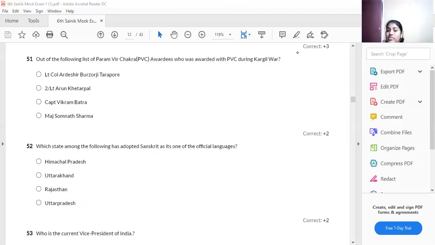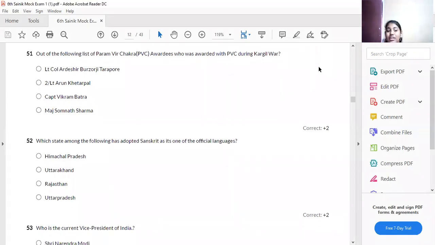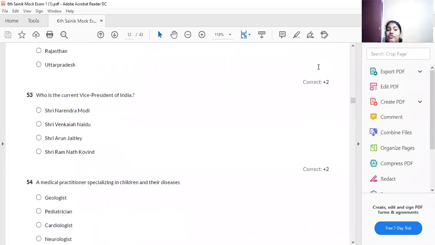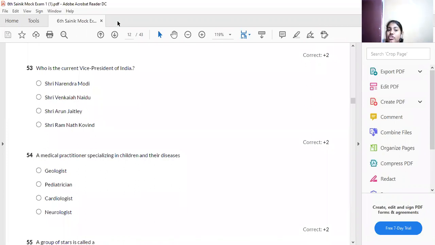That is what I have said. To solve this section, social as well as science, you have to be thorough with your current affairs, history, and all. The next question, who is the current vice president of India? Narendra Modi? No, he is the prime minister. Ramnath Kovind?